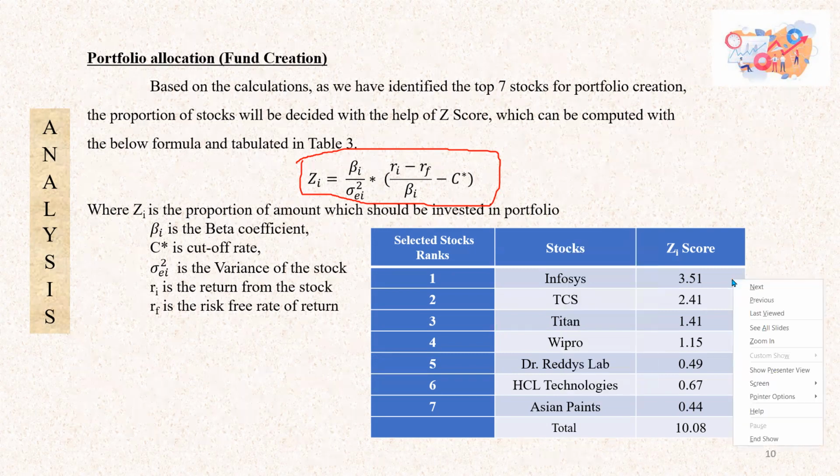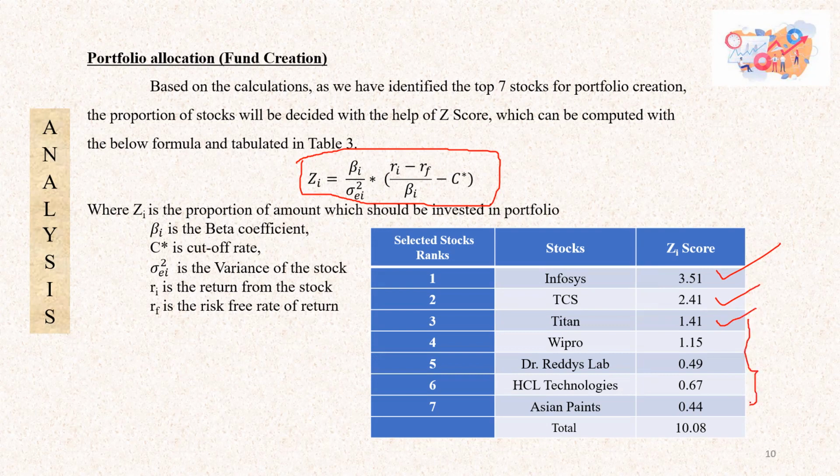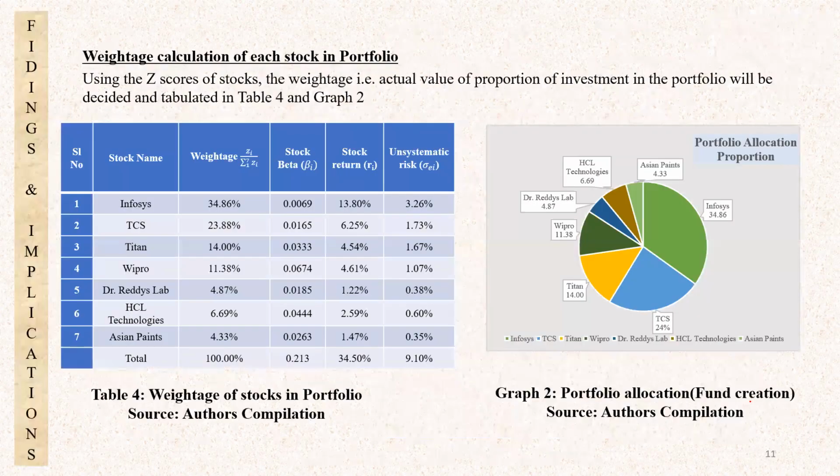So when we use this formula, Infosys has got 3.51, TCS has got 2.41, Titan has got 1.41, something like that. And the total Z is 10.08. And based on that, we have to decide the proportion of investment. Okay. If you calculate that, we have to invest 34.86% in Infosys, 23-odd percent in TCS, 14-odd percent in Titan, 11-odd percent in Wipro, 4.87 in Dr. Reddy's, around 6.6 in HCL, and Asian Paints 4.43. Okay. And this is the proportion of investment of our portfolio.